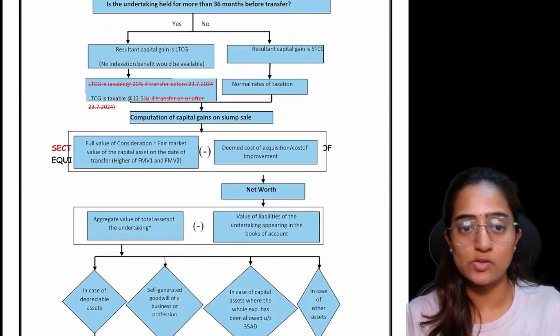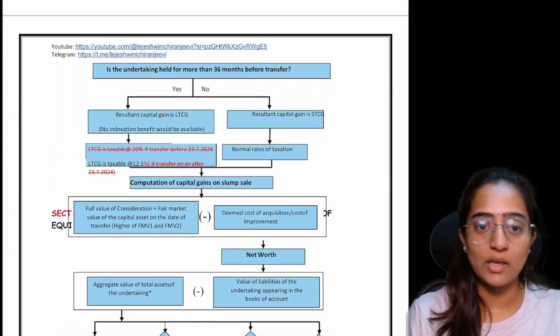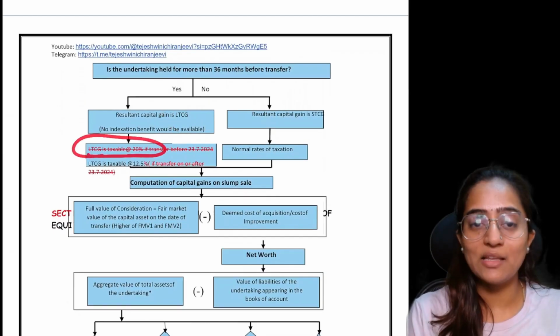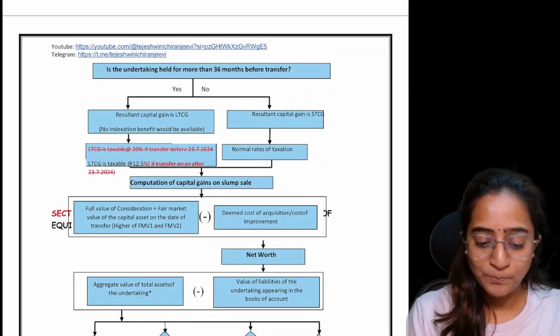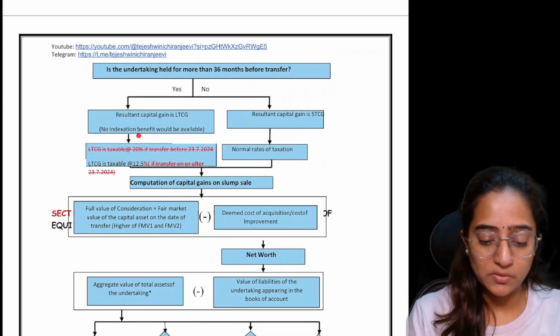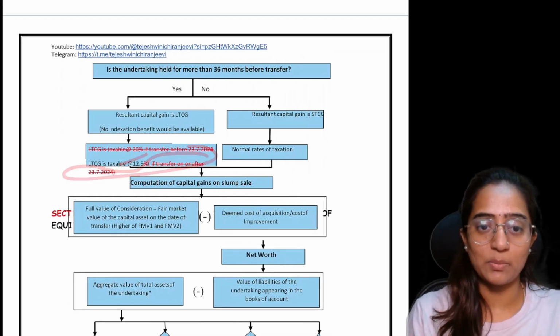As I've entered this, I'll also finish the other thing. After you recognize it as long-term capital gain, if you remember, we had long-term capital gain at the rate of 20% earlier. That is, if the transfer took place before 23/7/2024, it was treated at 20%. If it is on or after that, it was treated at 12.5%.